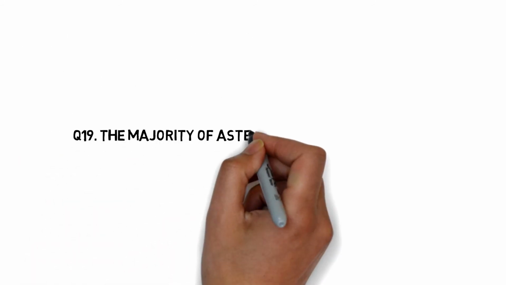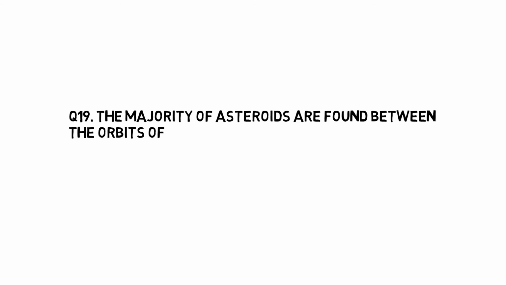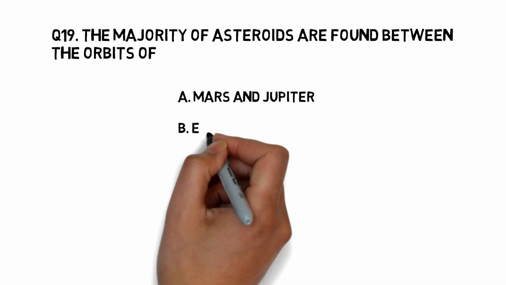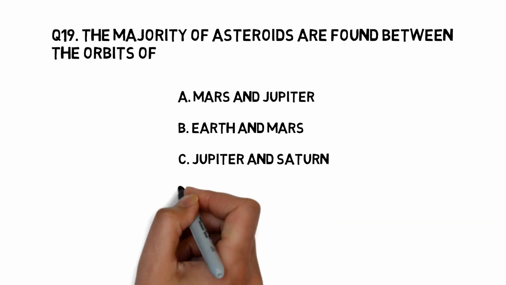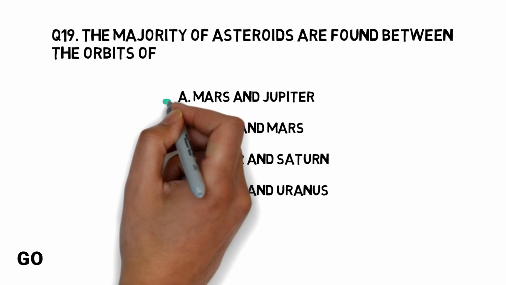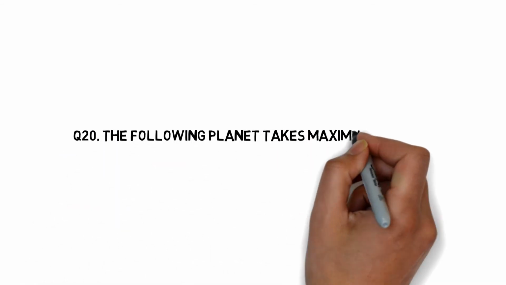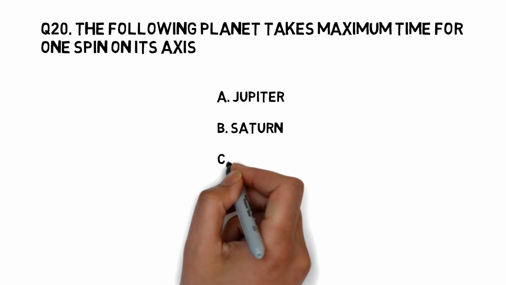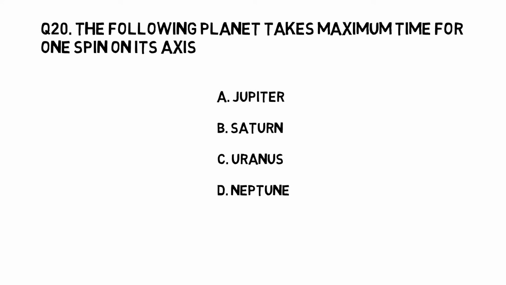The majority of asteroids are found between the orbits of Mars and Jupiter, Earth and Mars, Jupiter and Saturn, Saturn and Uranus. The right answer is Mars and Jupiter. The following planet takes maximum time for one spin on its axis: Jupiter, Saturn, Uranus, Neptune. The right answer is Saturn.